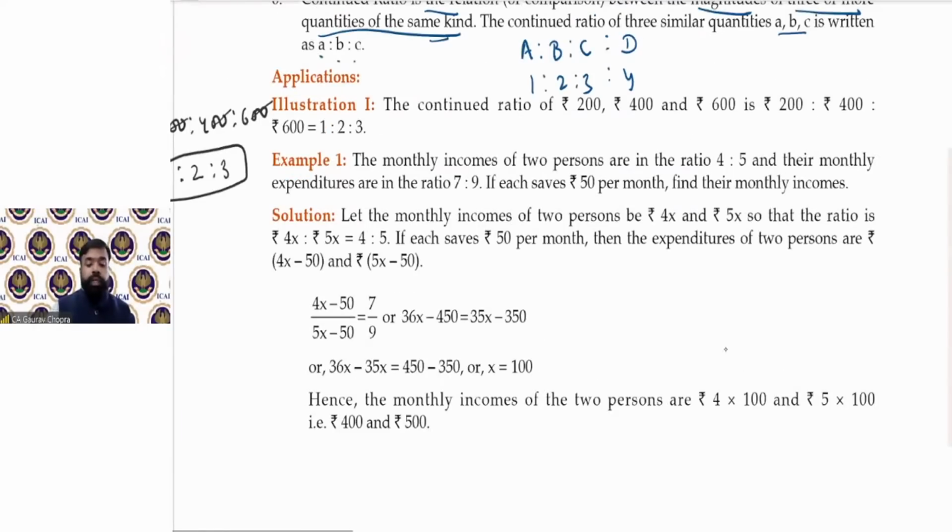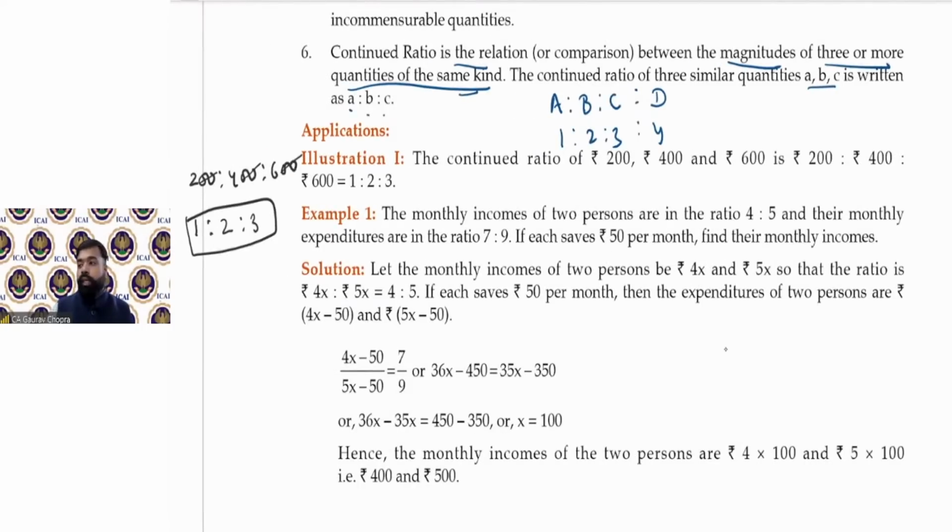So this is property number 6, continued ratio. So it simply means जहां पर 3 या उससे ज्यादा रेशियो होंगे, then हम उसे बोलेंगे continued ratio.